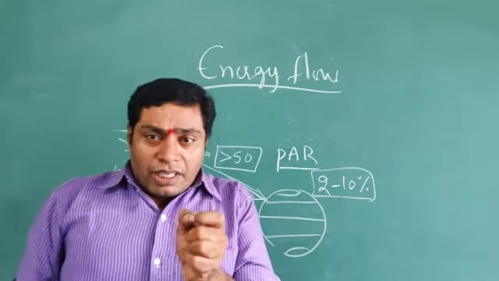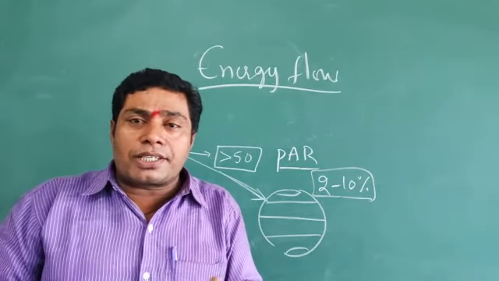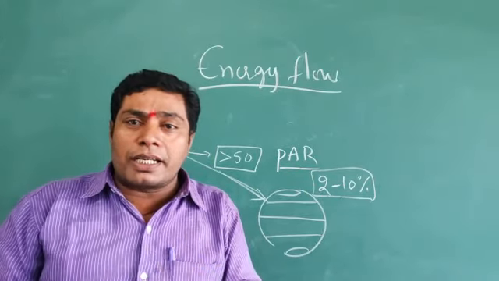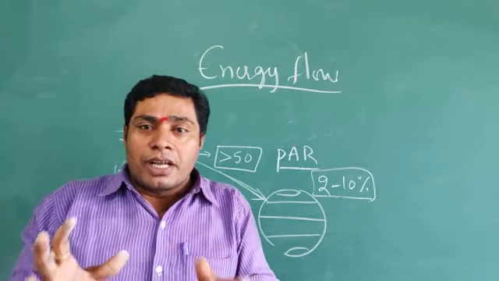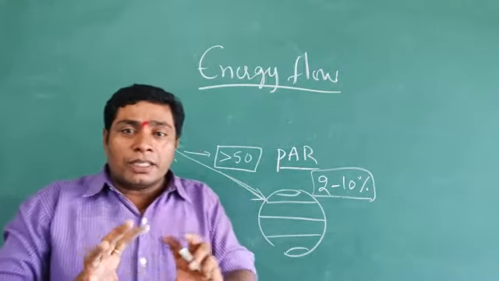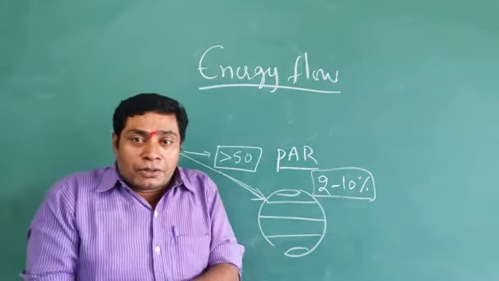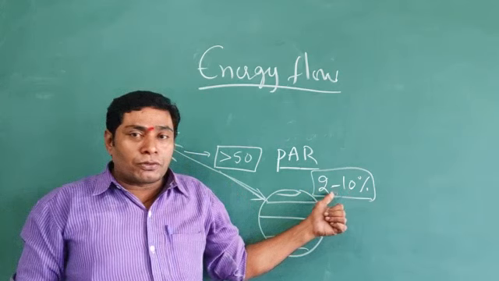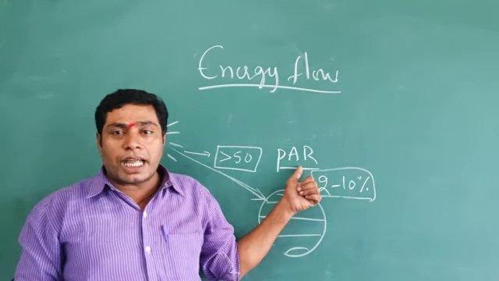It means the producers, the green plants, the woody plants, or the chlorophyllous bacteria, can prepare carbohydrates, the energy source food materials, by utilizing only 2 to 10 percent of the photosynthetically active radiation.